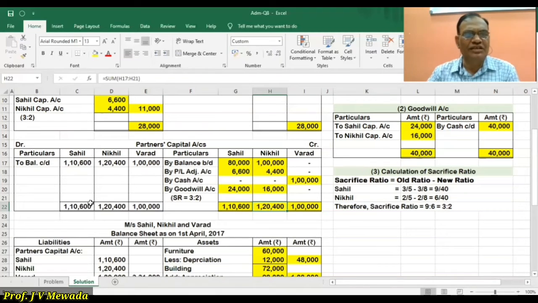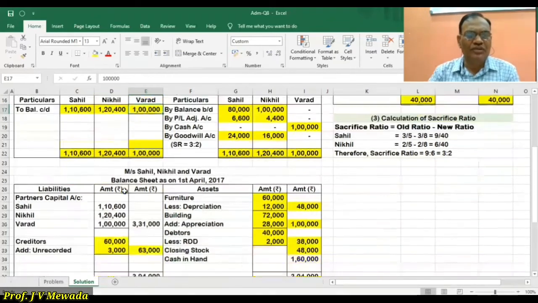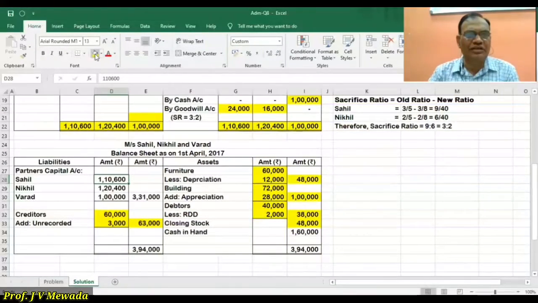The balances carried down are 1,10,600, 1,20,400, and 1 lakh. So that we are writing in the partners' capital account here.